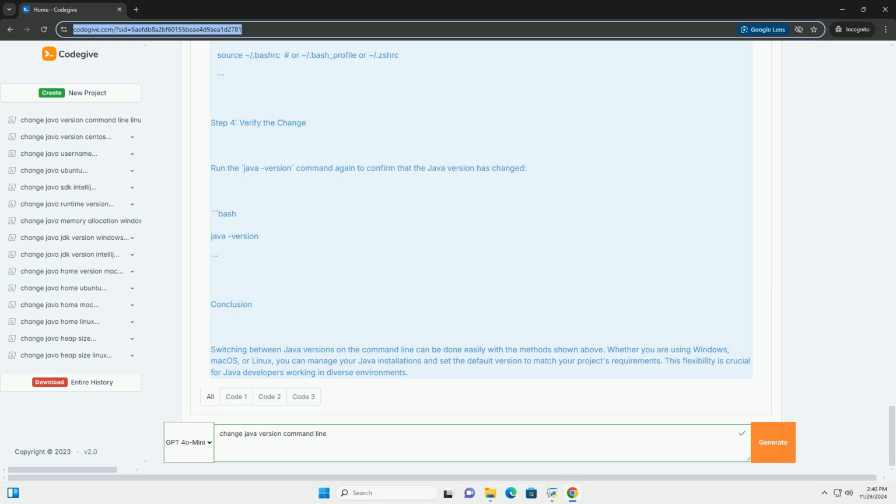2 using the path variable. You can also manually change the path variable in your shell configuration file, like .bashrc, .bash_profile, or .zshrc. After editing the file, be sure to source it to apply the changes. Step 4, verify the change. Run the java -version command again to confirm that the Java version has changed.